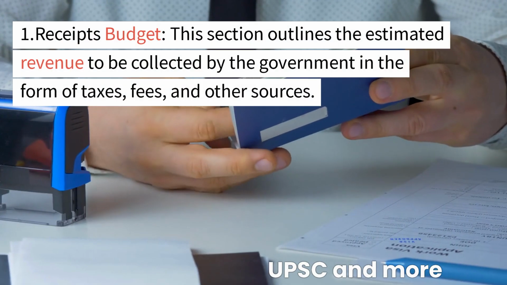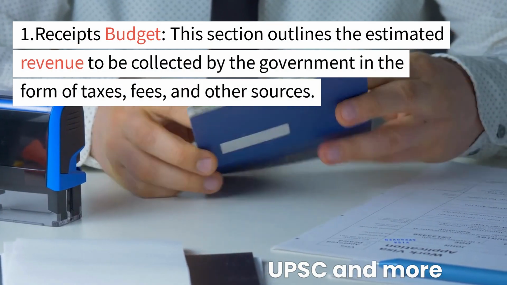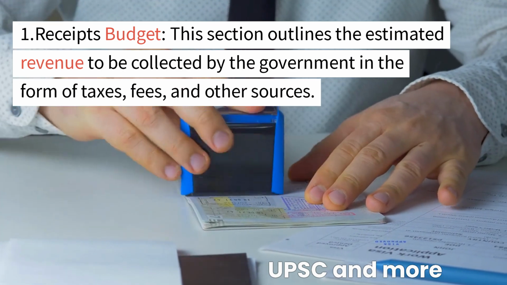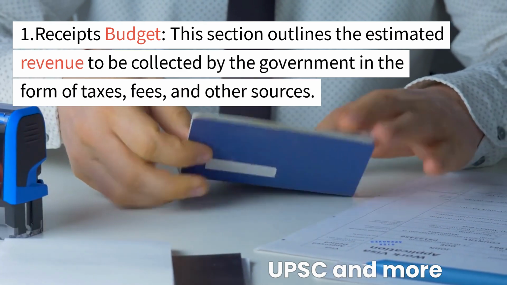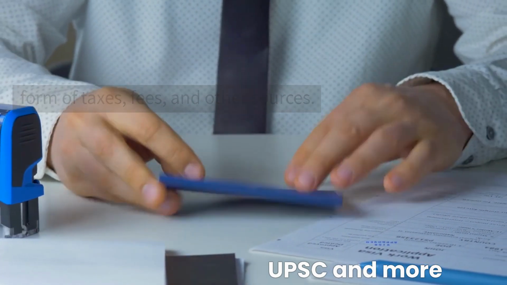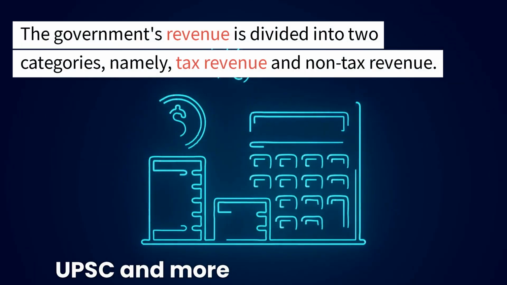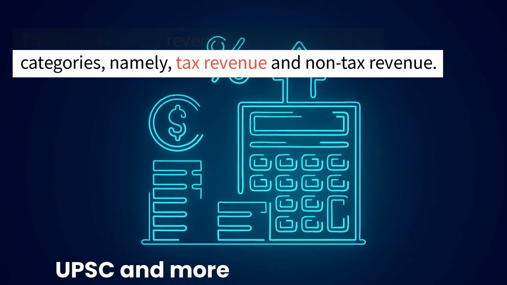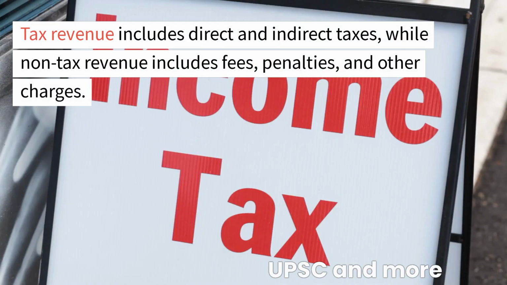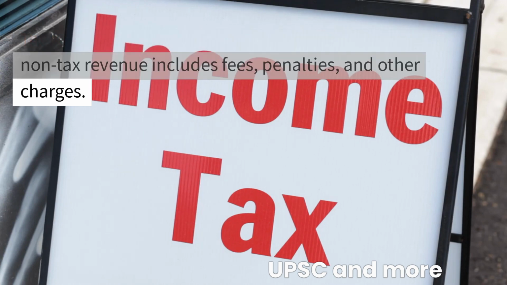1. Receipts budget. This section outlines the estimated revenue to be collected by the government in the form of taxes, fees, and other sources. The government's revenue is divided into two categories, namely, tax revenue and non-tax revenue. Tax revenue includes direct and indirect taxes, while non-tax revenue includes fees, penalties, and other charges.